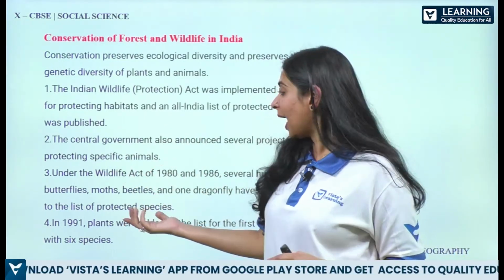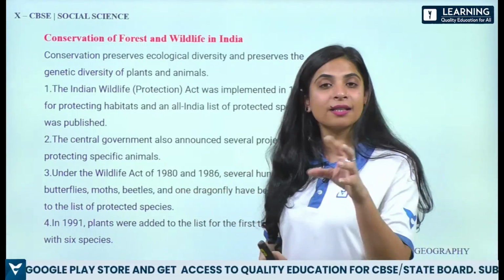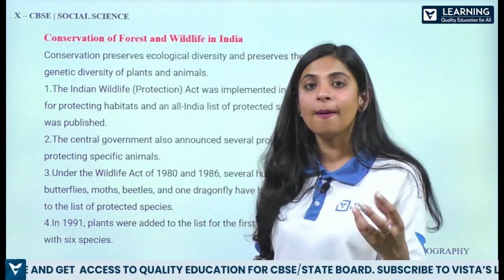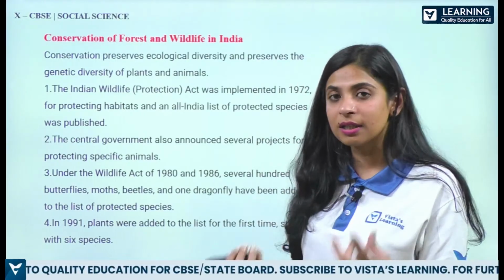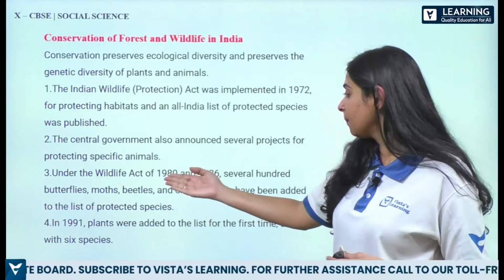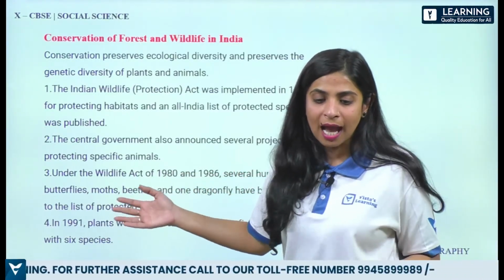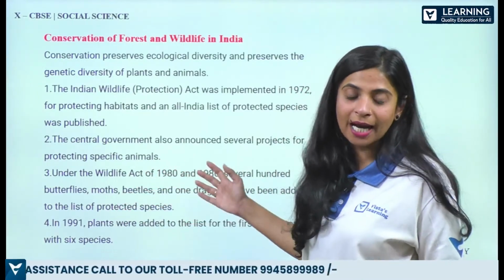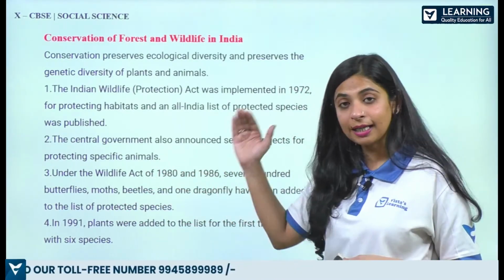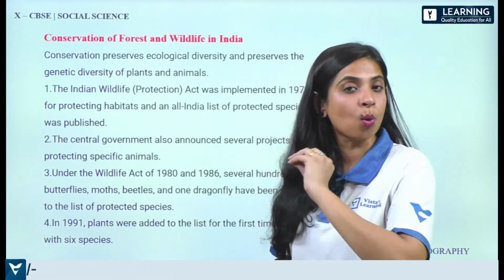All right, and then under the Wildlife Act of 1980 and 1986, guys, this is nothing to mug up, just understand the figures and what they were trying to protect. So under the Act of 1980 and 86, several hundred butterflies, moths, beetles, and even the dragonfly have been added to the list of protected species. Now it's a rule by the government that we have to protect these species no matter what.